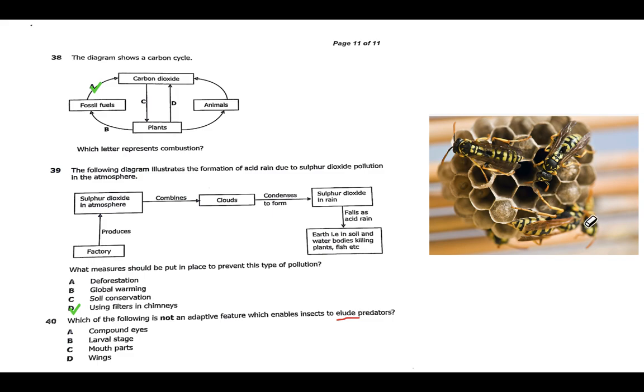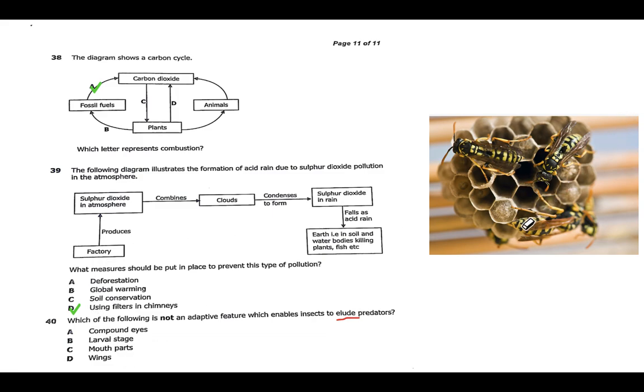When a dangerous animal comes onto their nest, it usually stings using its proboscis. It has a long proboscis that it uses to sting. So that's the mouth part, used for defense.